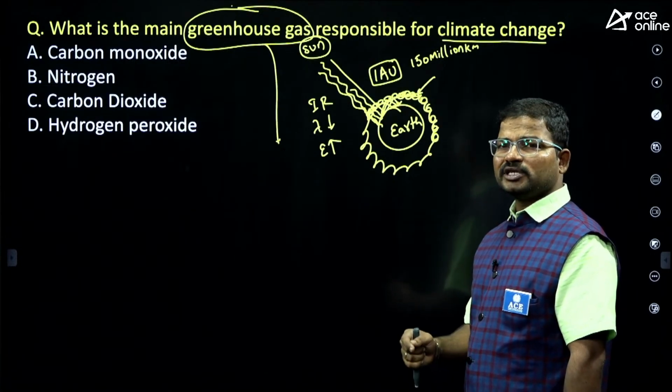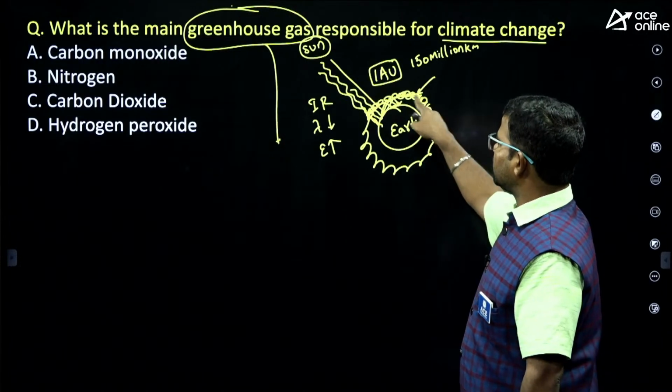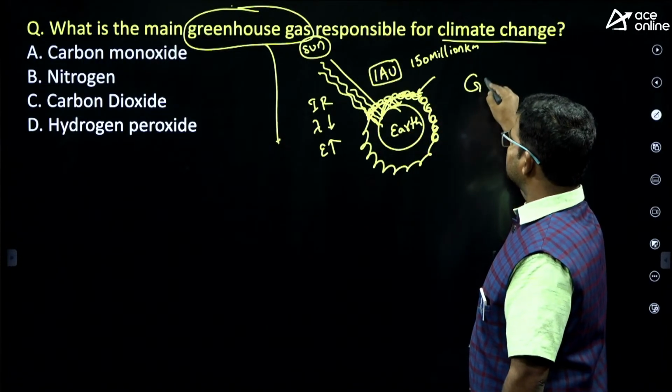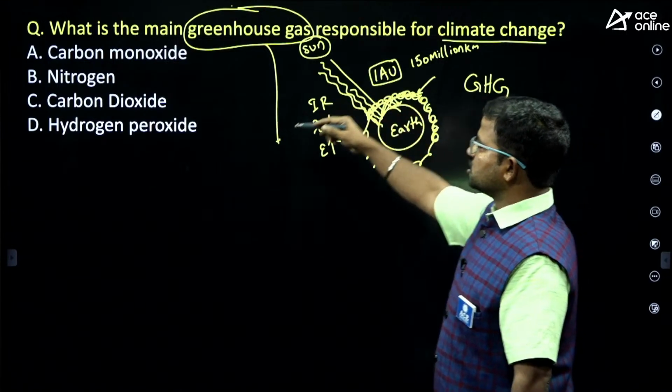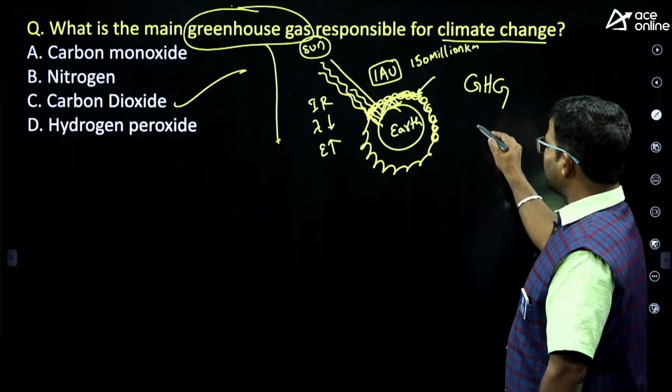So why is the globe getting warm? Because of the existence of these gases, what we call greenhouse gases. Which is the major responsible one? Carbon dioxide.